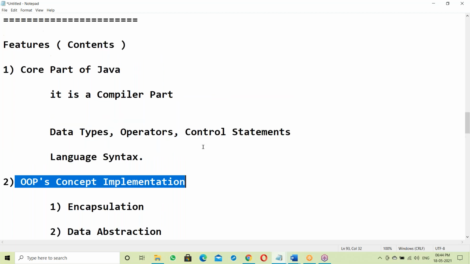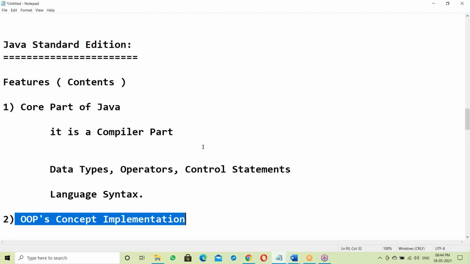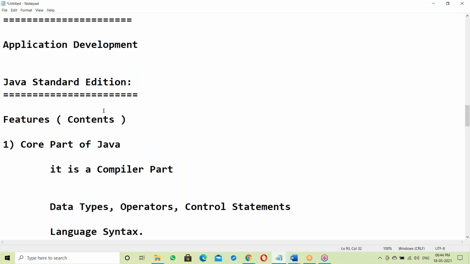In Java SE, first comes all the language syntax. Next, OOPS implementation, encapsulation.